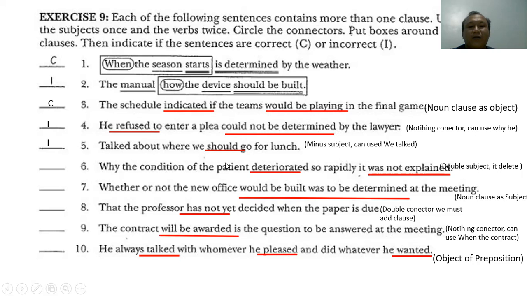Number 6: Why the condition of the plant, the pattern deteriorate so rapidly it was not explained. The answer is incorrect. Why? This has a double subject. We must delete it. After we delete it, we have a good sentence.